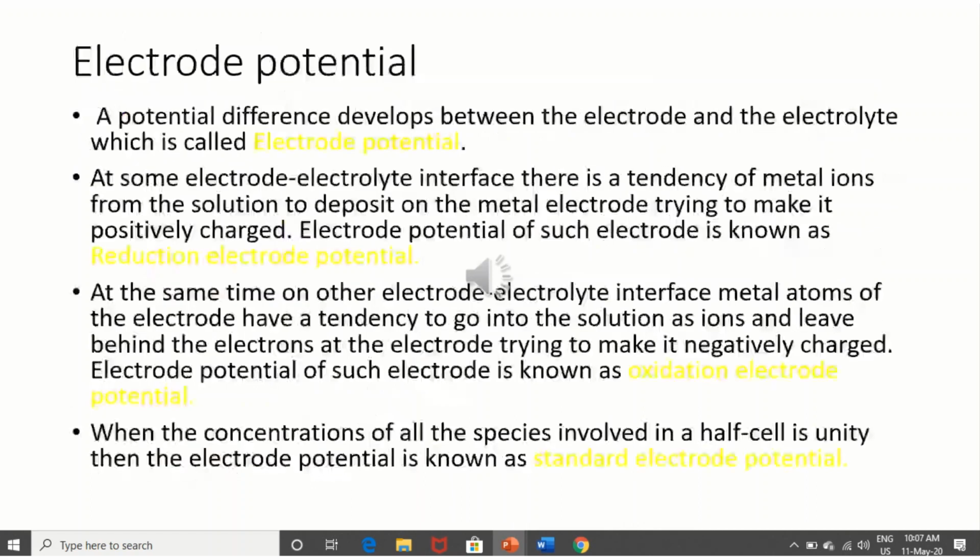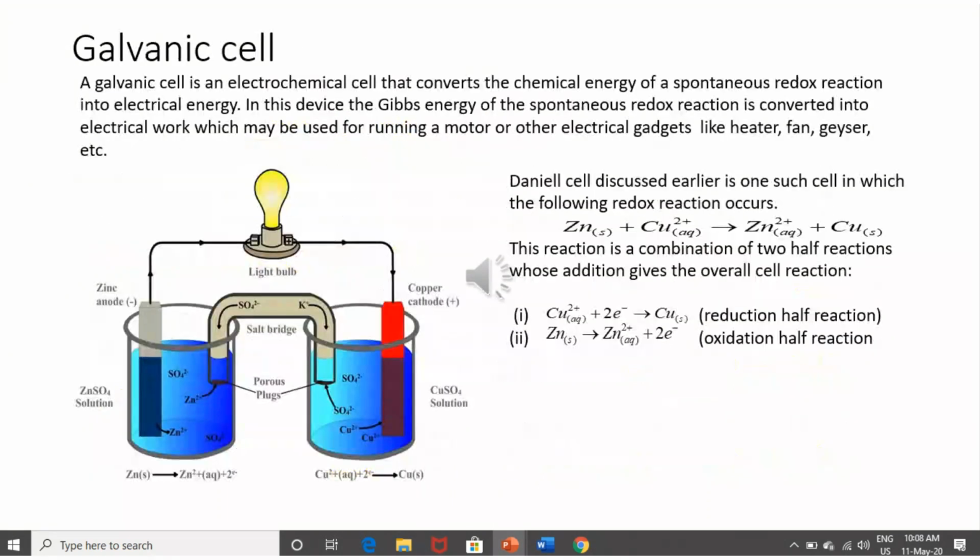So, a galvanic cell. Electrode potential. Now we come to our actual topic, that is electrode potential. As we have seen, zinc gives electrons to the electrode and discharges into solution. It means zinc ions go into solution and electrons remain on the electrode. So zinc has a tendency to give electrons, with electrons on the electrode and zinc ions in the solution.